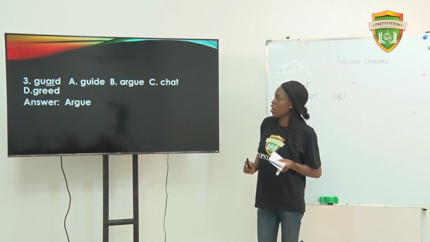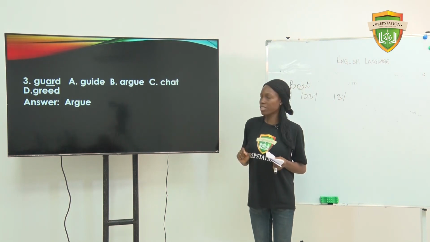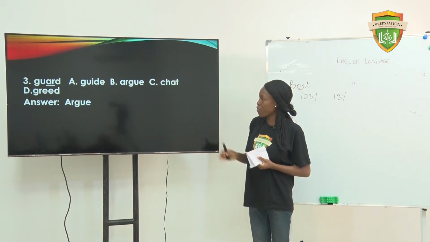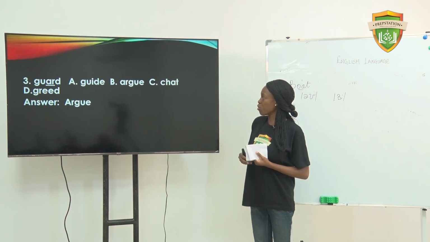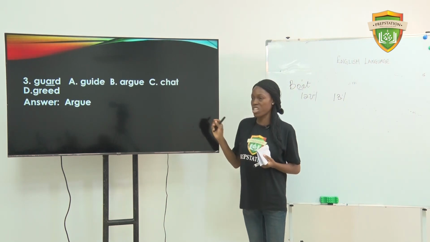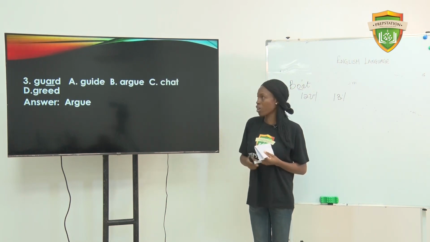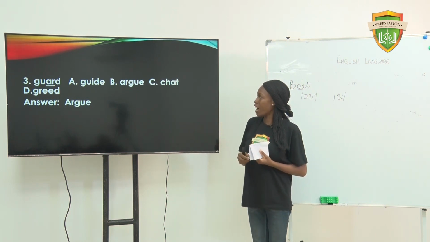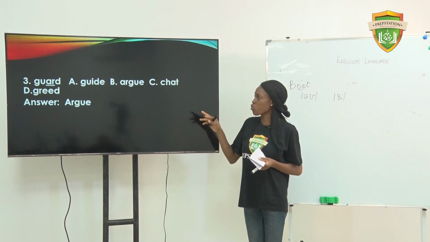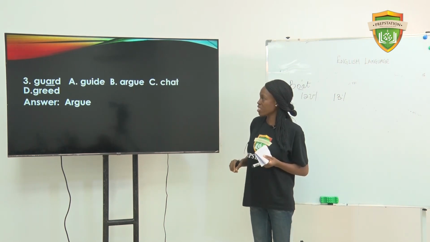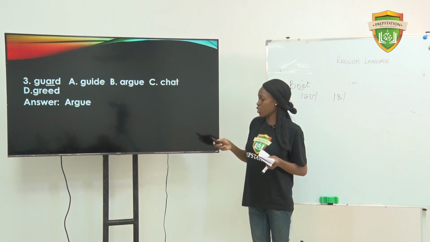Then number 3, guard. That's the long R sound. You have guide, argue, chat, and read. If you look at it, guide has the diphthong I, chat has the short R sound, then read has the long E sound. So the answer is argue.